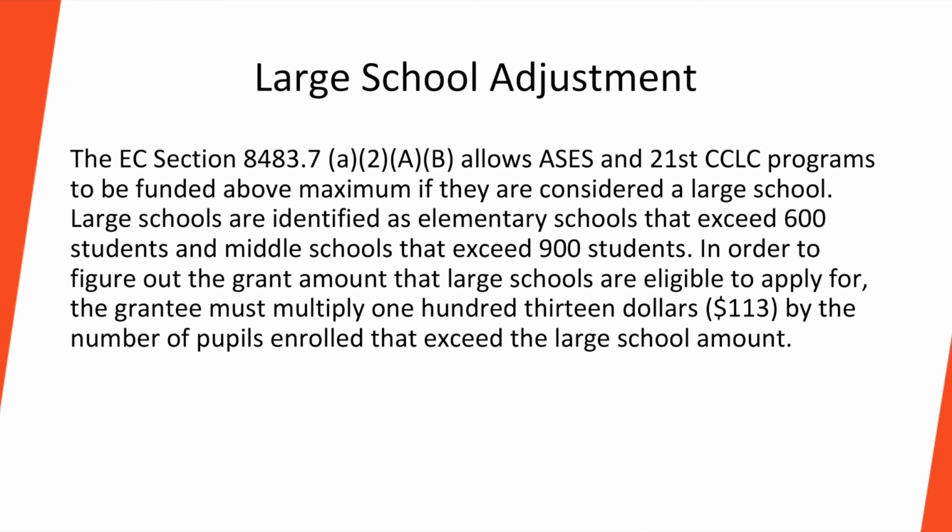A large school adjustment is when a school can request to receive additional funding because they are considered to be a large school. Education Code considers a school large if an elementary school has over 600 students registered or a middle school has over 900 students registered. To figure out how much the grant is eligible to be increased by, simply take the number of students enrolled in the school that is over the large school definition, either 600 or 900, and multiply that number by $113.